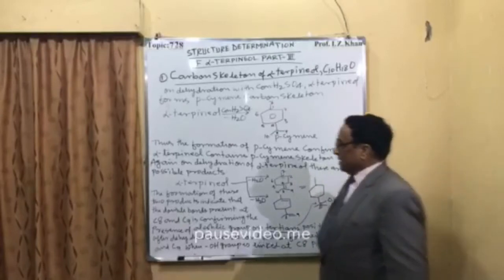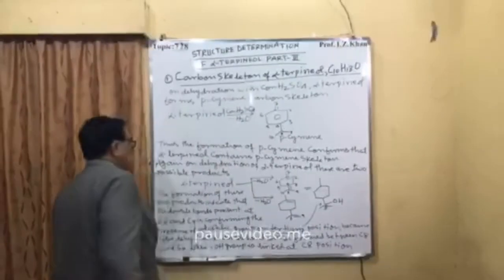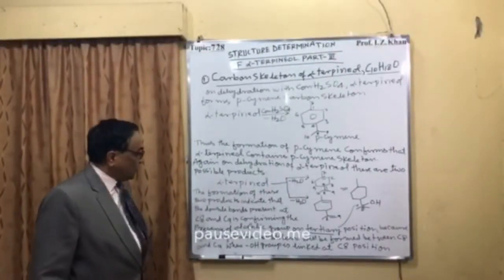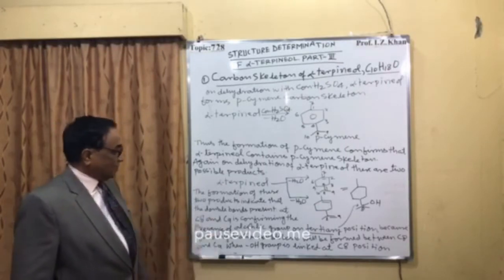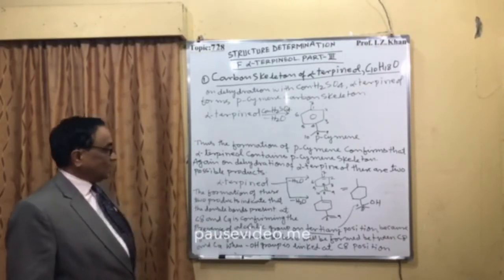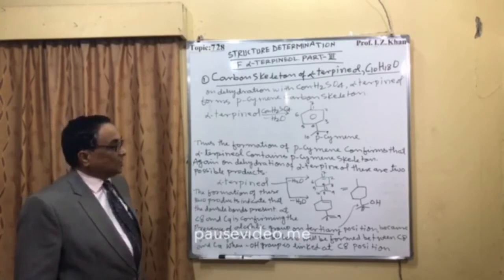So now the formation of these two products indicates that the double bond present at carbon 8 and carbon 9 confirms the presence of the alcoholic group on the tertiary position.